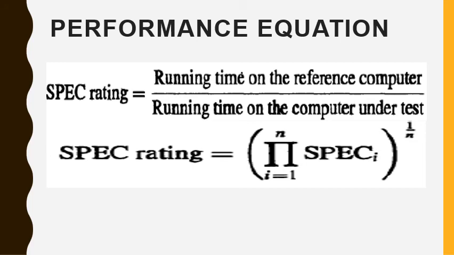Now let us discuss the performance equation. It is important to be able to assess the performance of a computer. Computer designers use performance estimates to evaluate the effectiveness of a new feature. Manufacturers use performance indicators in the marketing process. Buyers use such data to choose among many available computer models. The previous discussion suggests that the only parameter that properly describes the performance of a computer is the execution time T for the programs of interest.